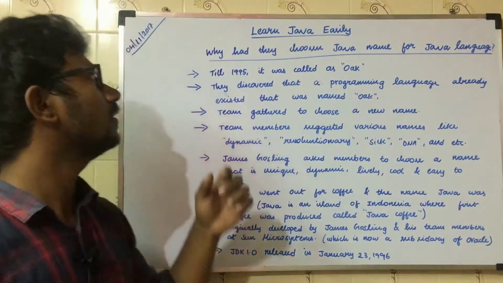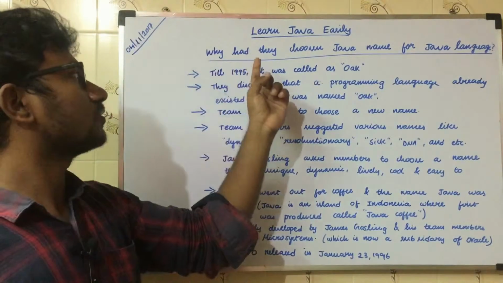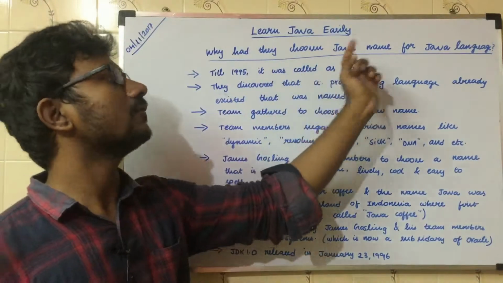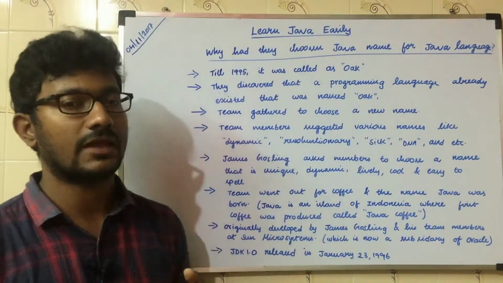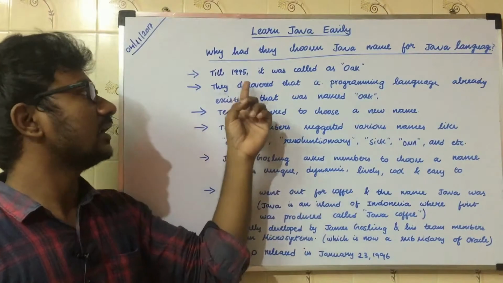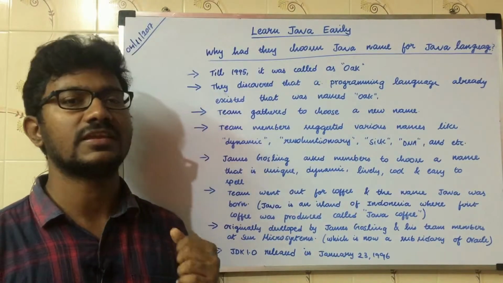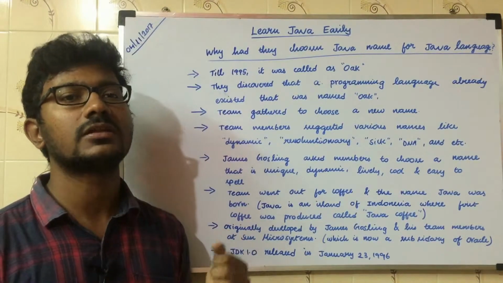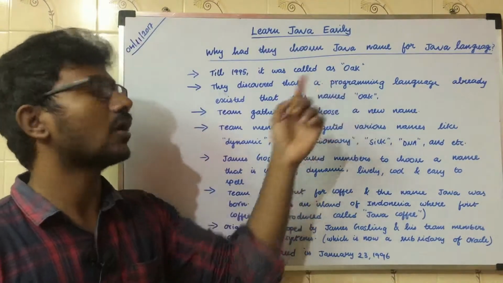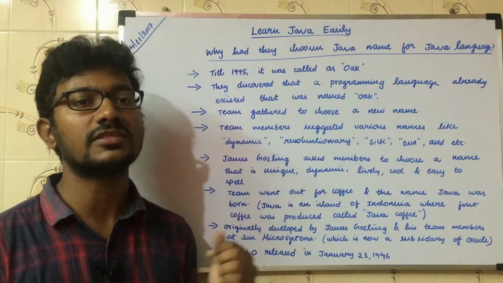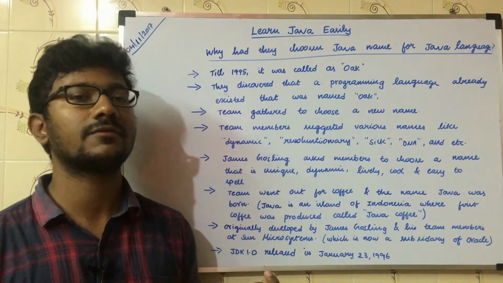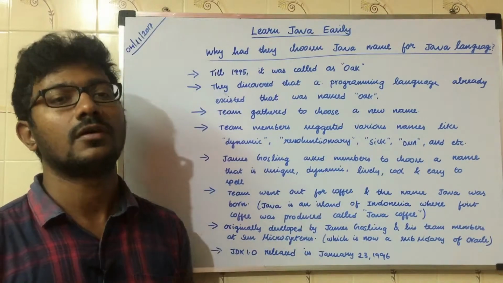Now we are going to see why those team members chose the name Java for that programming language. Till 1995, they called that programming language Oak. At that time, they discovered that a programming language called Oak already exists. So they decided to change the name, otherwise they would face legal issues.